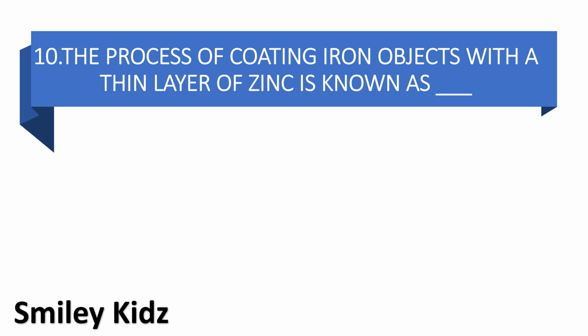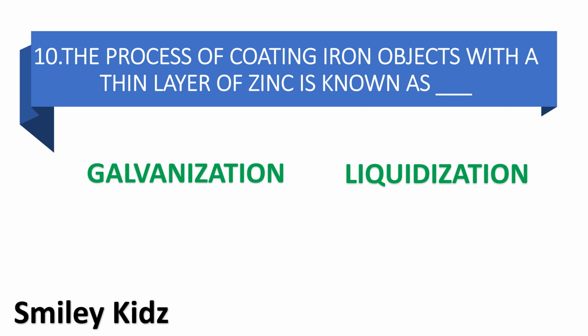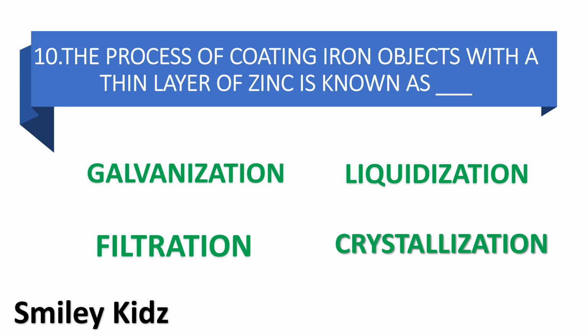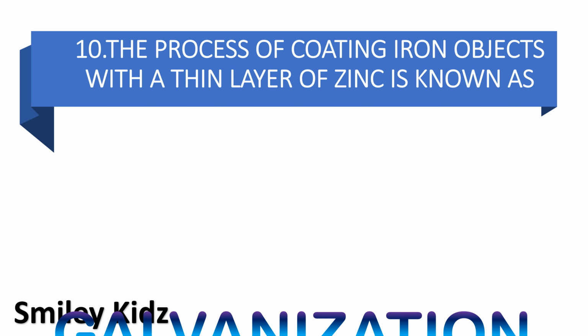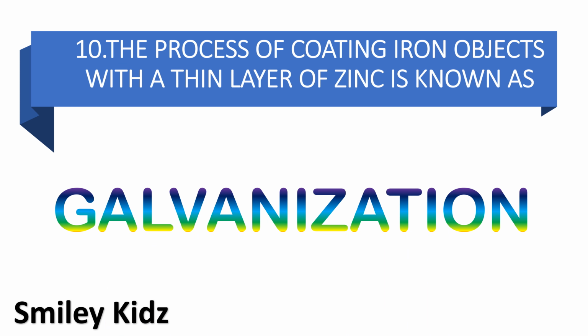Moving to question number 10. The process of coating iron objects with a thin layer of zinc is known as dash. Option A galvanization, option B liquidization, option C filtration, and option D crystallization. Your time starts now. Your time is up. And the right answer is galvanization. The process of coating iron objects with a thin layer of zinc is known as galvanization.